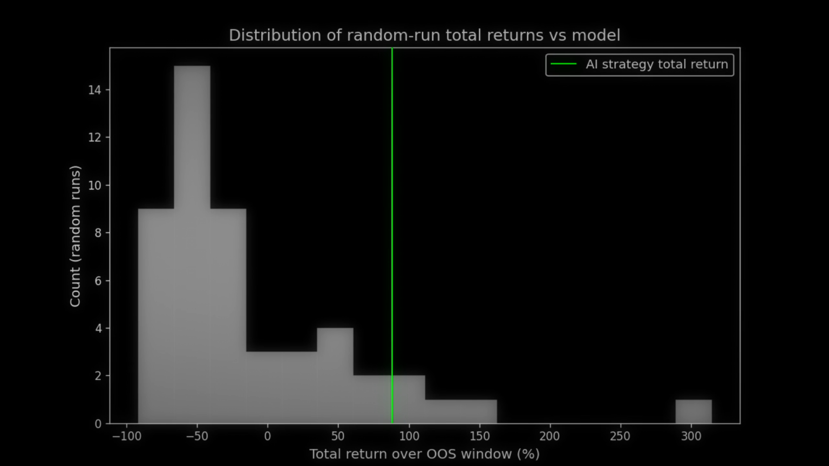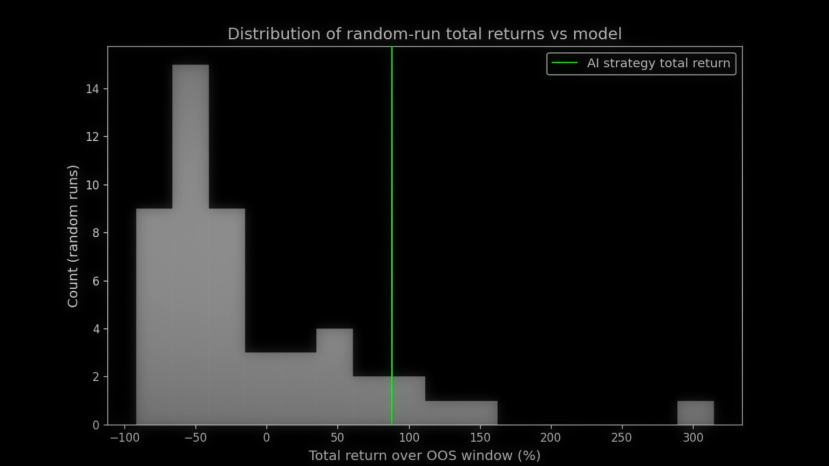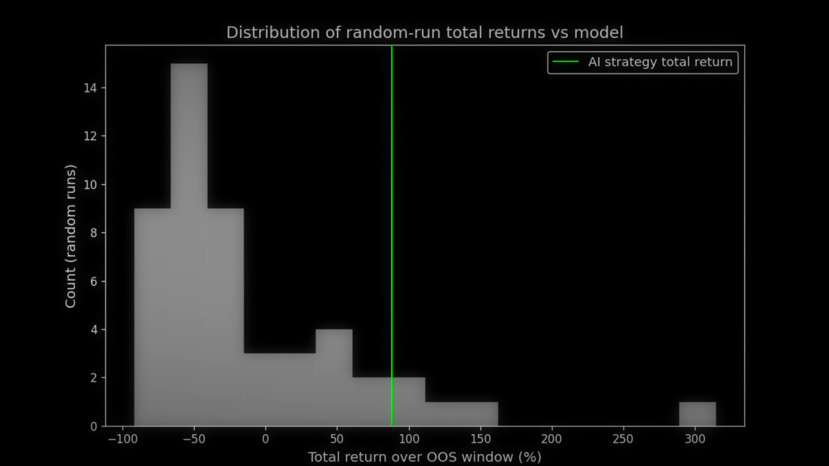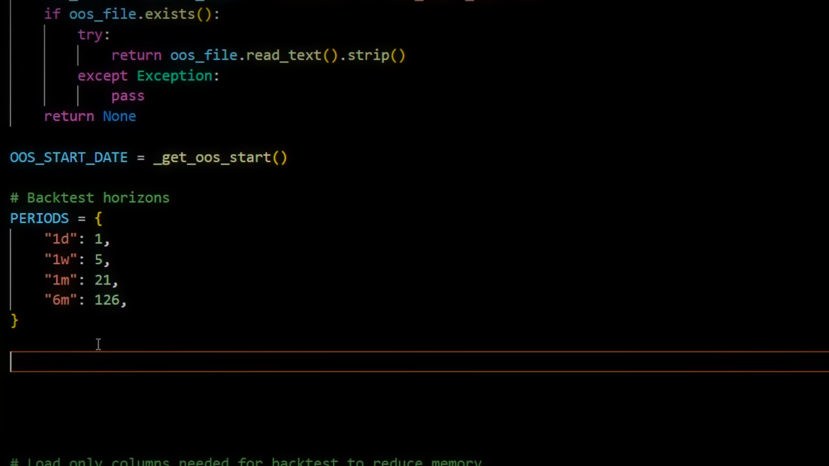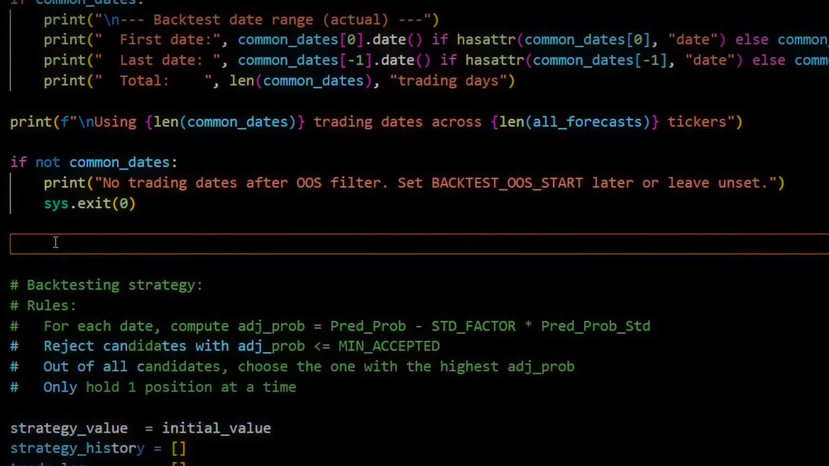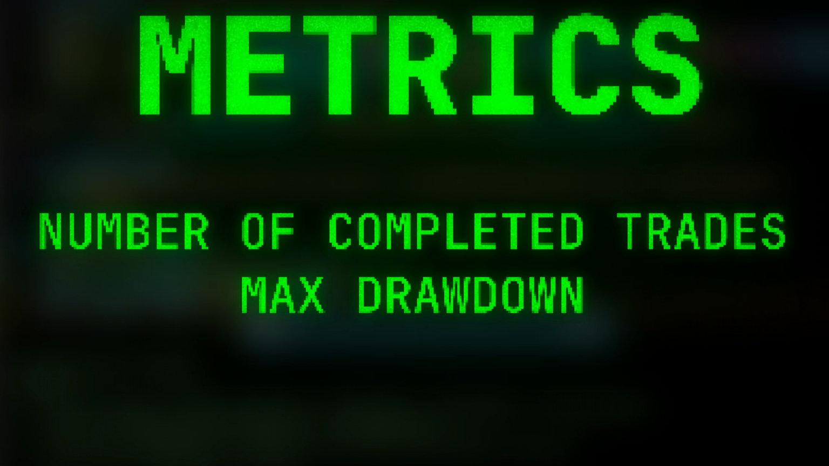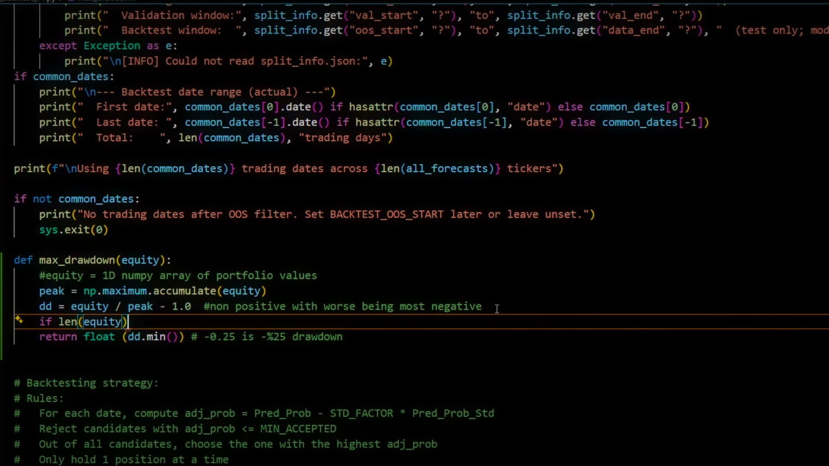Now, these returns are not normalized over the period of time that our portfolio has grown, but we can compare the random returns to the AI model portfolio return to get an idea of how much of an outlier it was. Many of you asked that I include some basic metrics as an output so we can better characterize the model's performance. Because of that, I've included the number of completed trades, the max drawdown, and the compound annual growth rate. Now, I don't think the Sharpe ratio makes sense here, but feel free to argue with me in the comments.